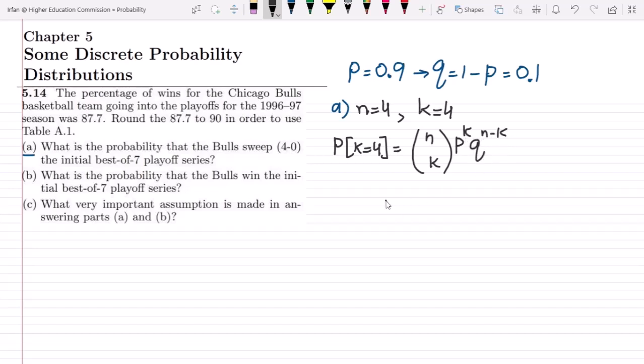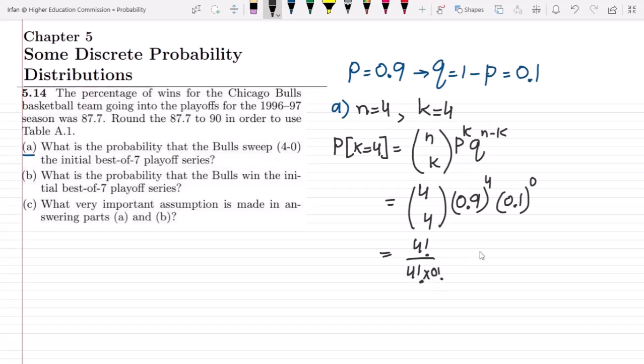Let me put all these values here. So n is 4, k is 4, and p is 0.9, so 0.9 raised to power 4, and 0.1 raised to power 4 minus 4, which is 0. So here it would be 4 factorial divided by 4 factorial times 0 factorial, because 4 minus 4 is 0.